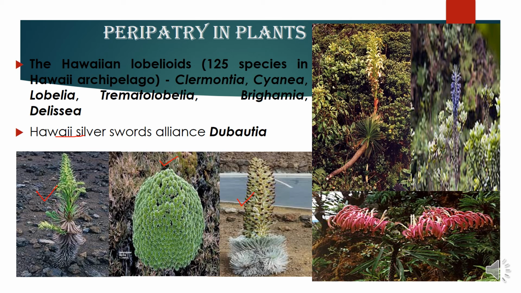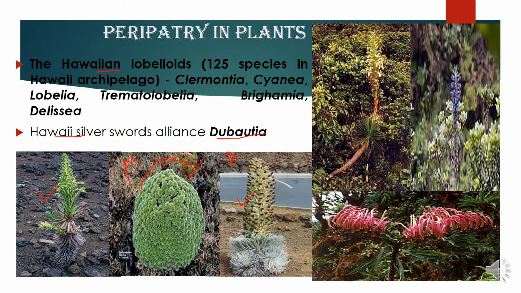we see this type of silver sword. This type of silver sword is found in a very moist climate, and this is found in a very arid climate, even in the same island. So this is the type of peripatry that we see, and in different islands of Hawaii, they have developed different species. Different subspecies of Dubautia have developed into many sister species. So this is the peripatry.